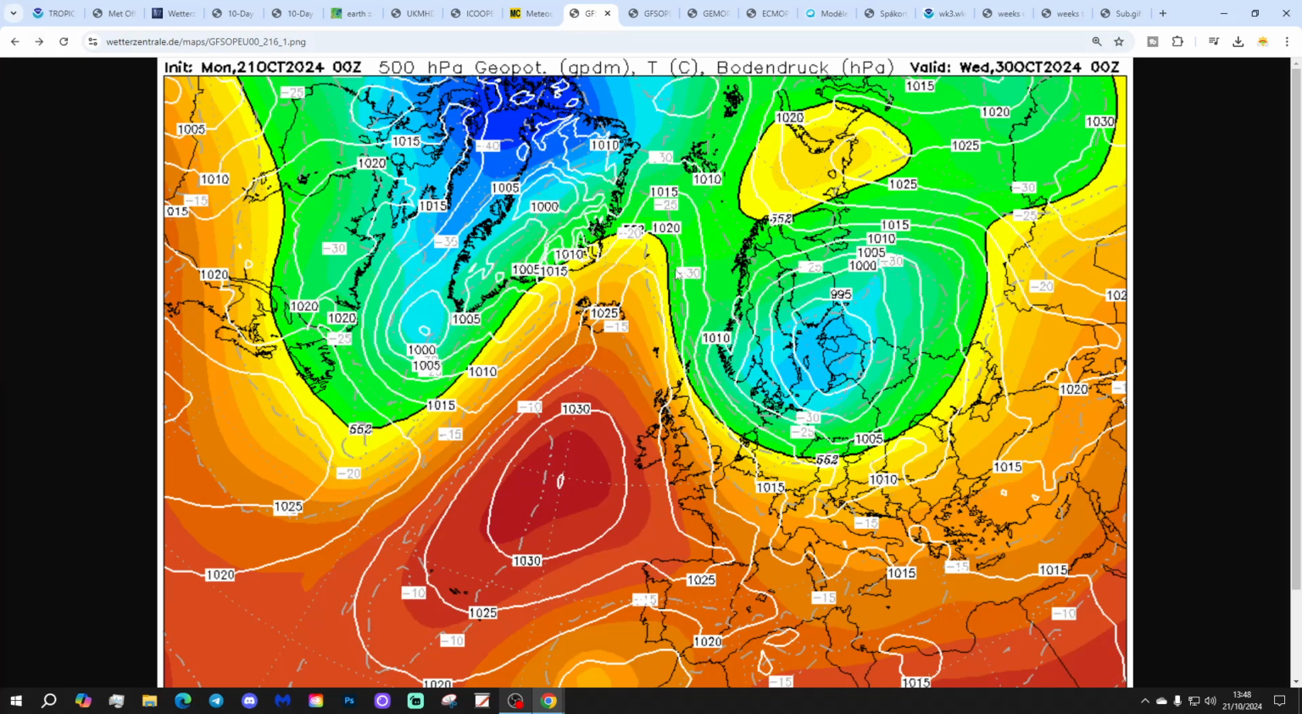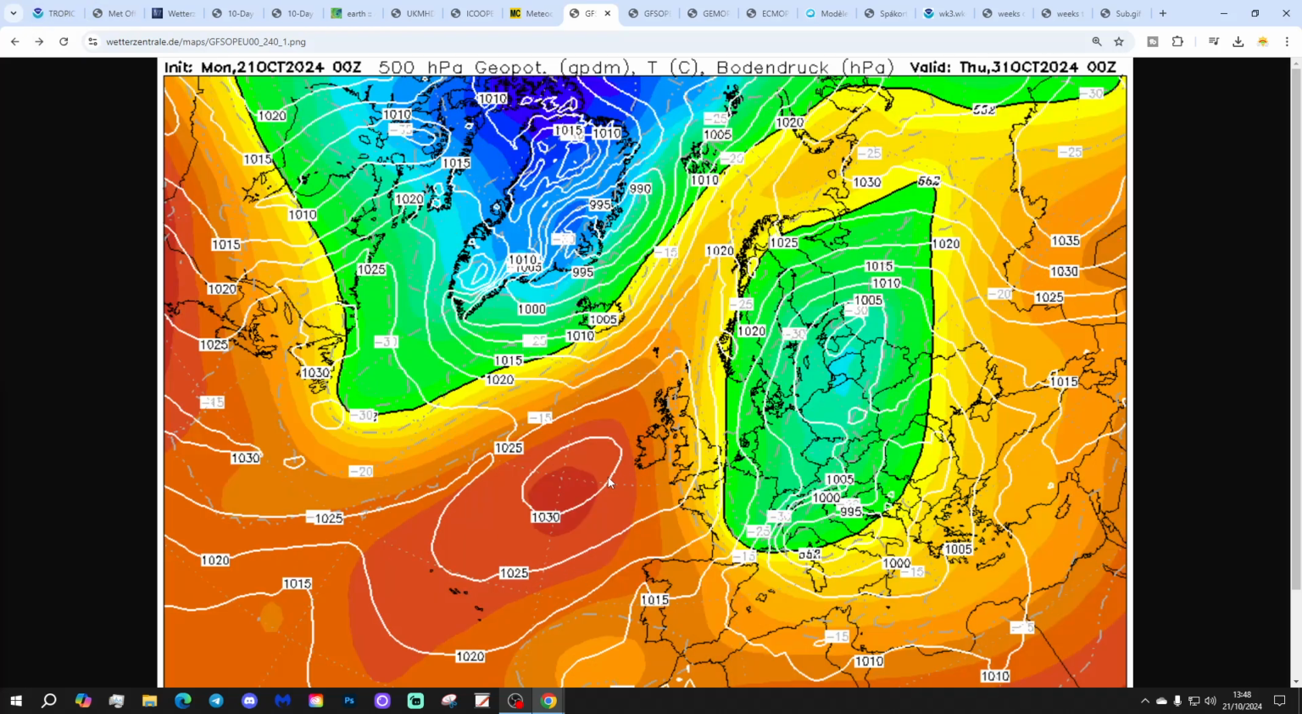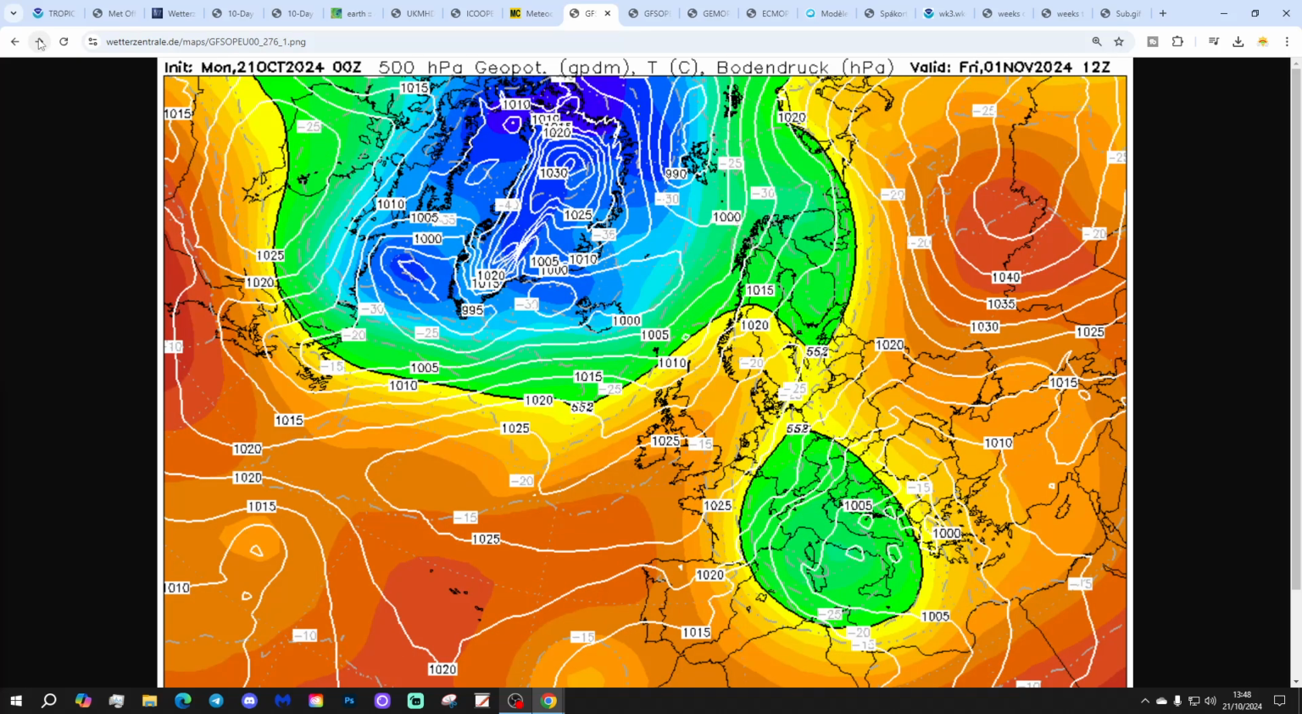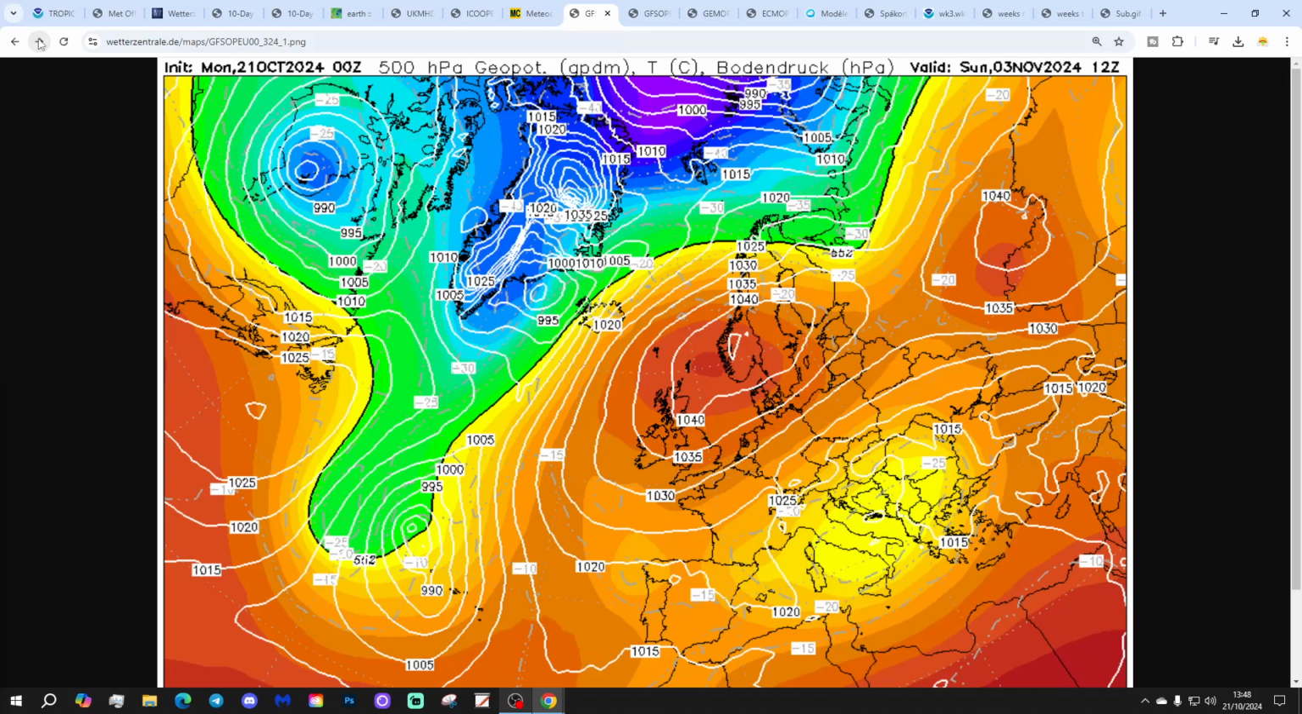A little bit of a cooler, colder interlude there around the 30th of October, and then higher pressure starts building both to the west and also to the northeast. We eventually finish up with a Scandinavian high by the 3rd of November, and the wind in from the east.